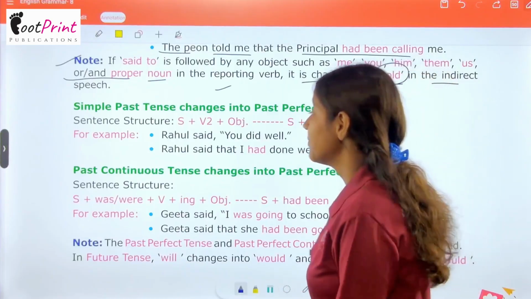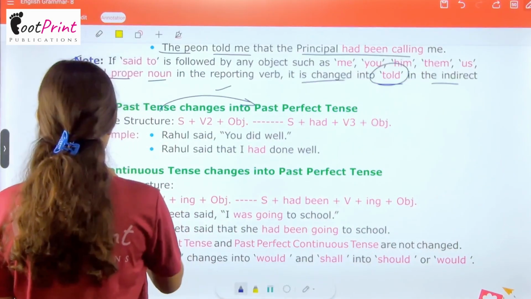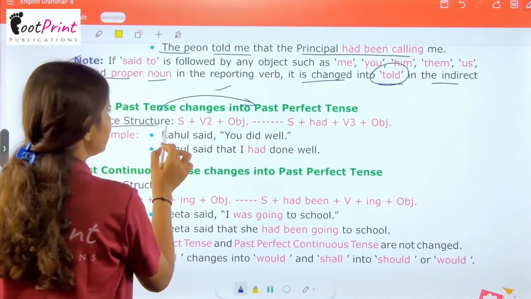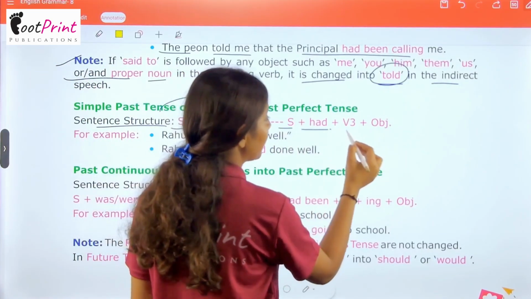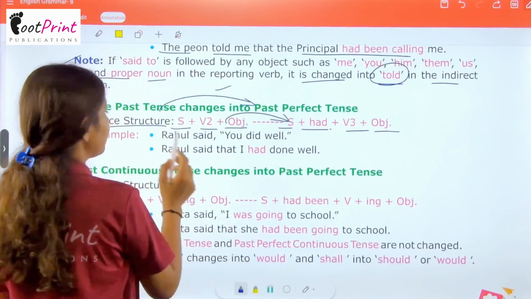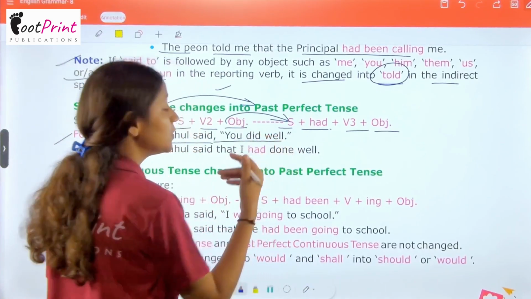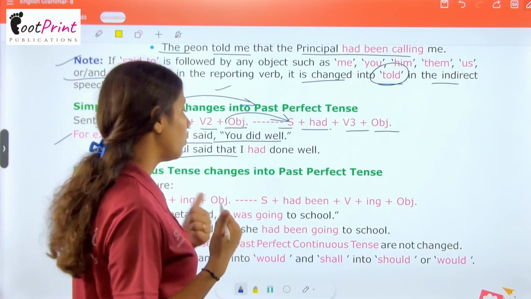Now we have simple past tense changes into past perfect tense. Sentence structure, that is subject plus verb second form plus object, will convert into subject plus had plus verb third form plus object. This will convert into this. For example, we have Rahul said, "You did well," and Rahul said that I had done well.